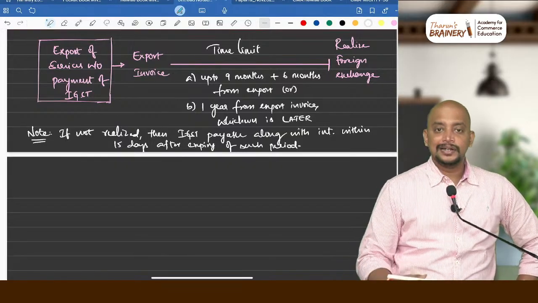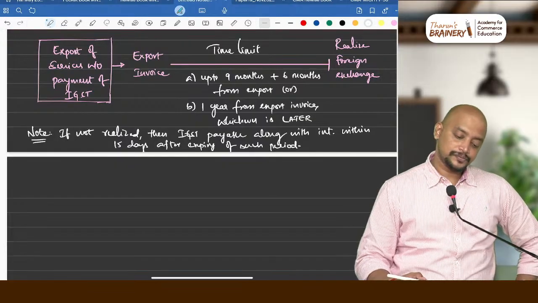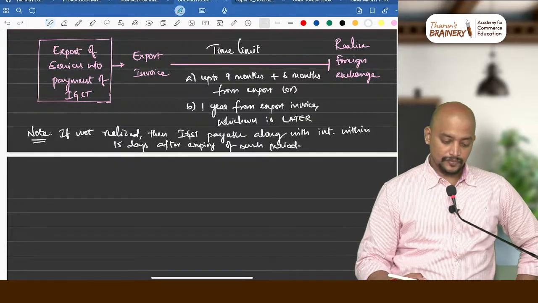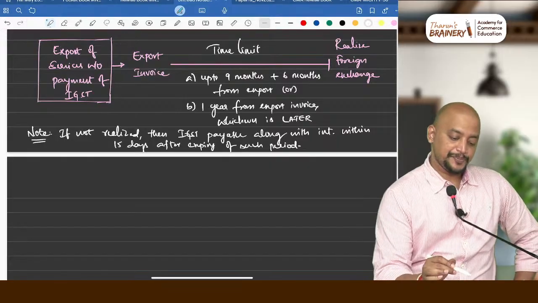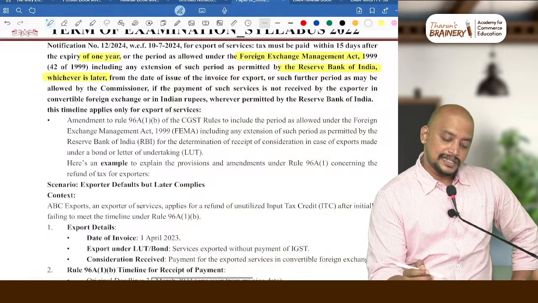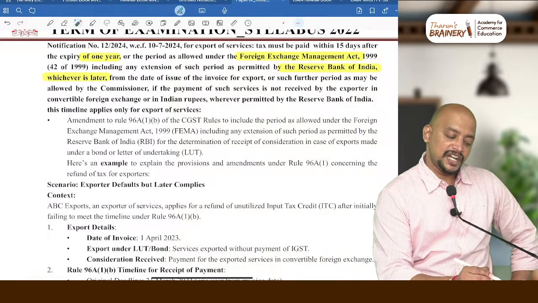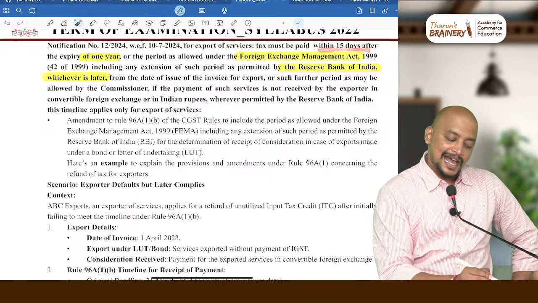Okay, clear here? So that is this 15 days point, within 15 days after expiry of that period.